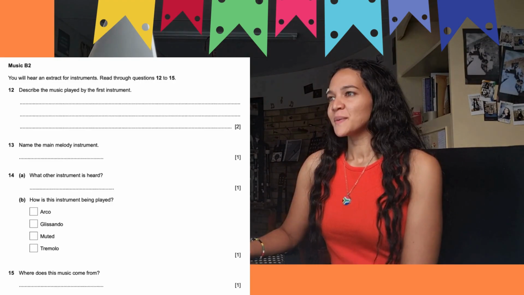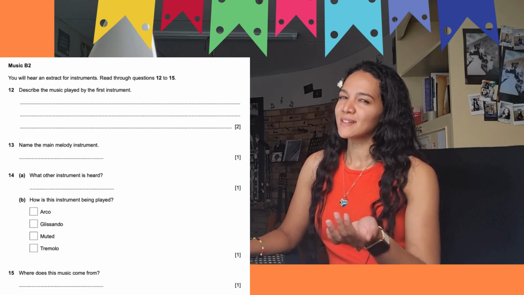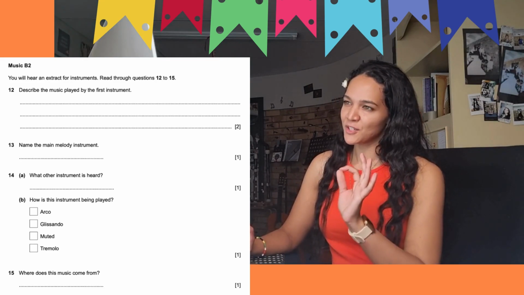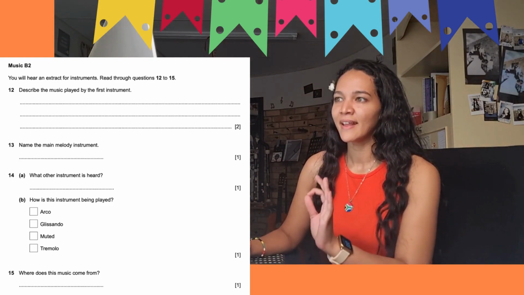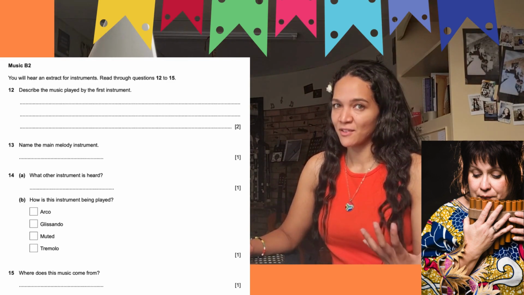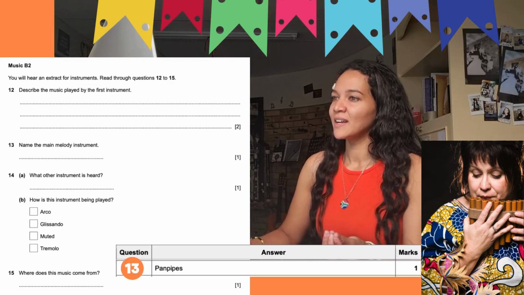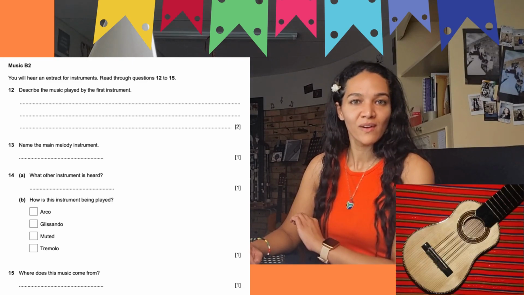Okay, so let's answer our questions. So it says, describe the music played by the first instrument. We'll listen again in order to describe it, but let's just go ahead and name that main melody instrument first. So question 13, name the main melody instrument. And of course we are hearing the panpipes at the forefront. And then what other instrument is heard? We can definitely hear that charango underneath there.